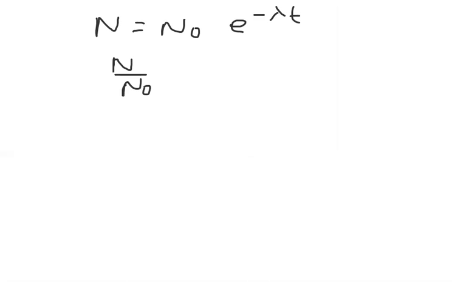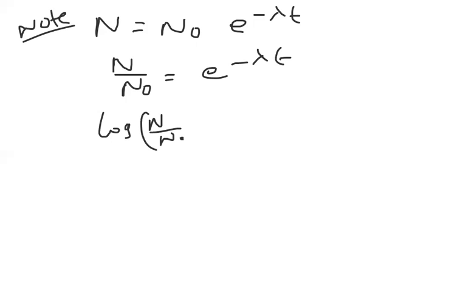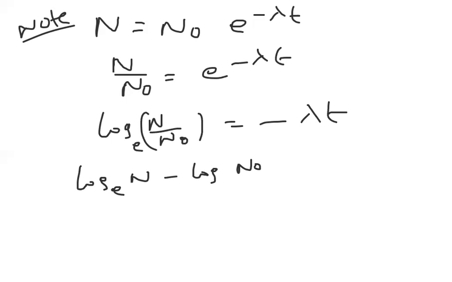Next, we know N is equal to N naught into e power minus lambda t. This formula we can also write as N by N naught is equal to e power minus lambda t, and e will come to this side, meaning log N by N naught base e. We derived this already in our last class. So log N base e minus log N naught base e is equal to minus lambda t. Now I want to convert base e to base 10.